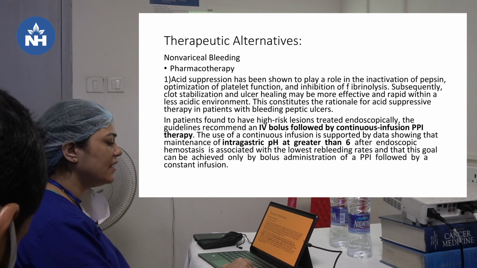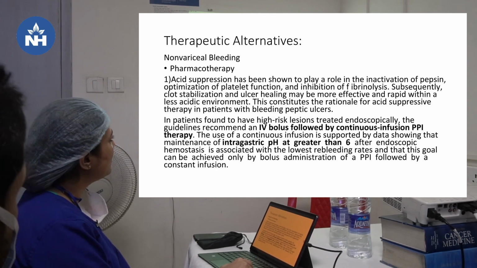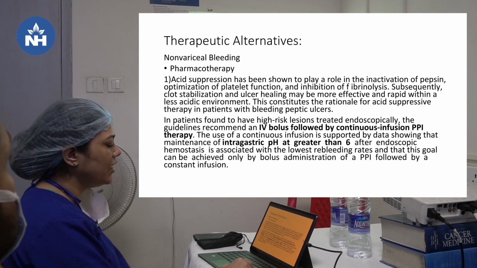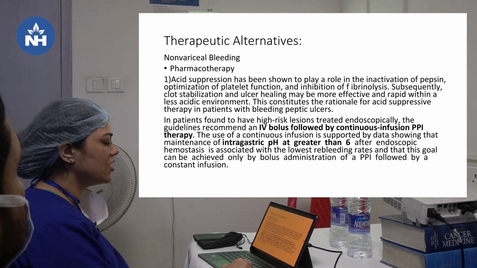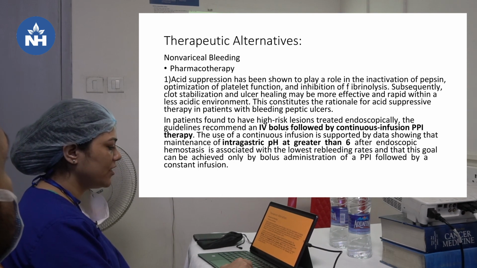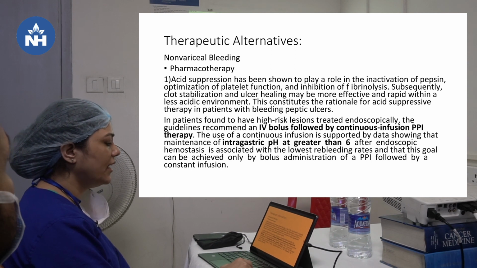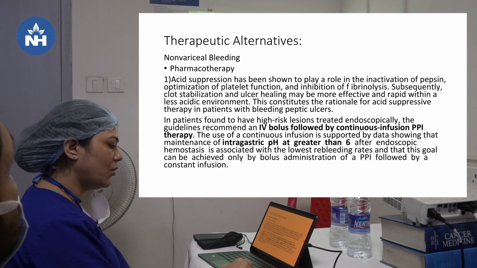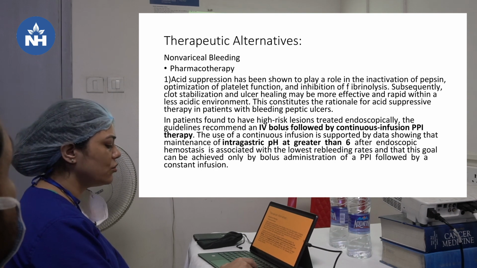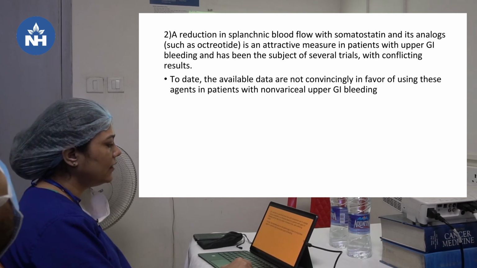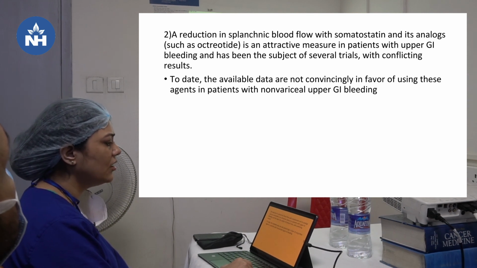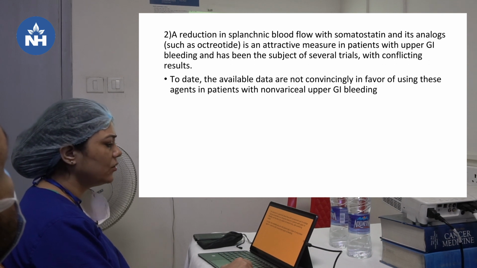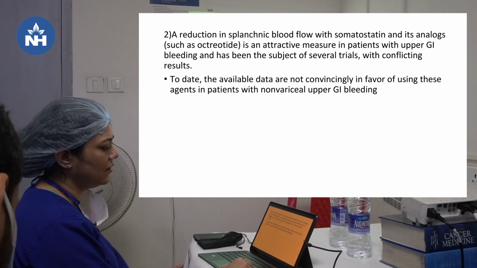In patients found to have high risk lesions treated endoscopically, the guidelines recommend an IV bolus followed by continuous infusion PPI therapy. The use of continuous infusion therapy is supported by data showing that intragastric pH greater than 6 after endoscopic hemostasis is associated with the lowest rebleeding rates, and that this goal can be achieved only by bolus administration of a PPI followed by a constant infusion. Another measure, reduction in splanchnic blood flow with somatostatin and its analogues, is attractive, but to date no available data suggest using these drugs in non-variceal upper GI bleed.